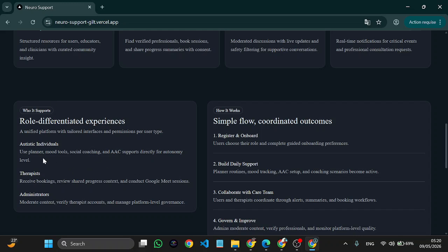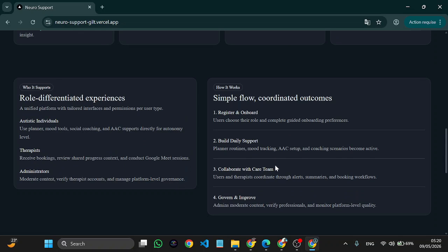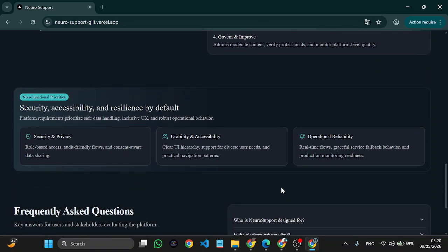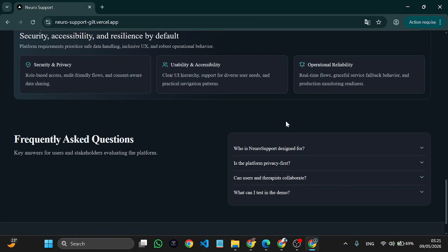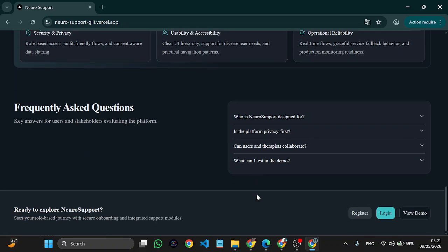We have the autistic individuals and their features: planner, mood tools, social coaching, AAC. We have therapists who can review bookings and conduct Google Meet sessions if they want to make therapy online, or review shared progress and many other things. And we have the workflow: the registration, onboarding, billing, and all the like. For frequently asked questions, we have some here, which will be extended.